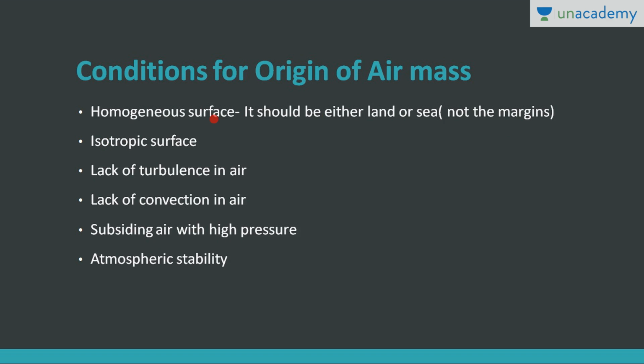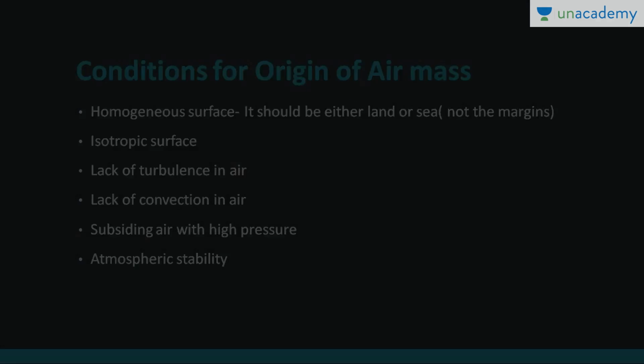There should be an isotropic surface, that means less topographical variability. There should be a lack of turbulence and a lack of convection in the air. Generally, there should be atmospheric stability. So these are the conditions for the origin of an air mass. Then only it will acquire the properties of the source region.